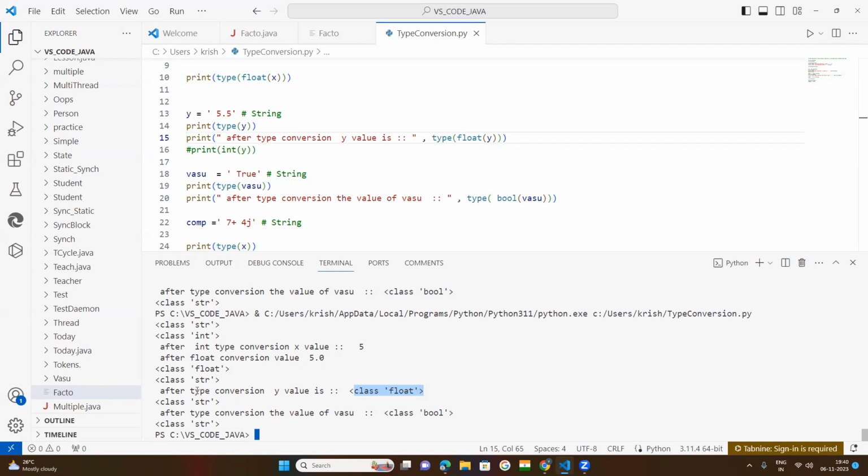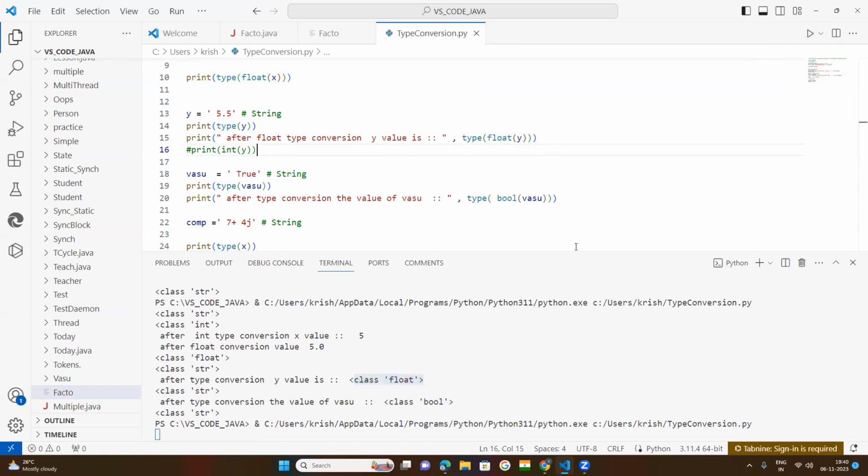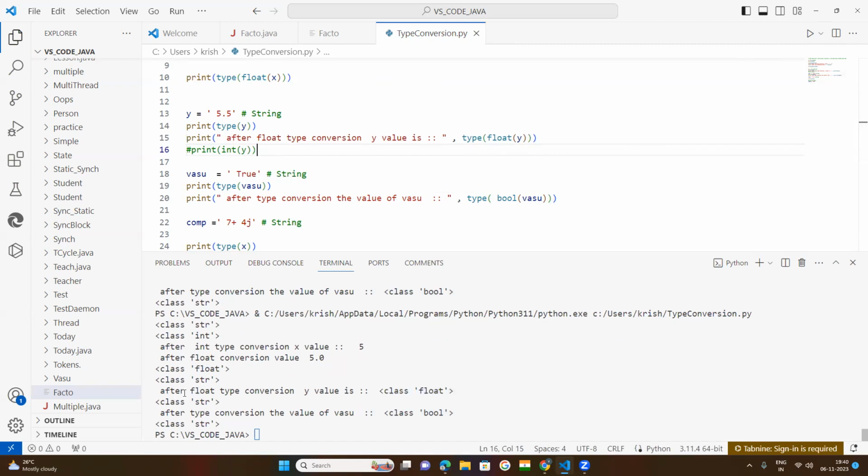So you can keep here, after which type of type conversion? Float type conversion, because it is a string. So you have used the float function here. So after float type conversion, the value is float. You have used the float function to convert the data type from string to float.